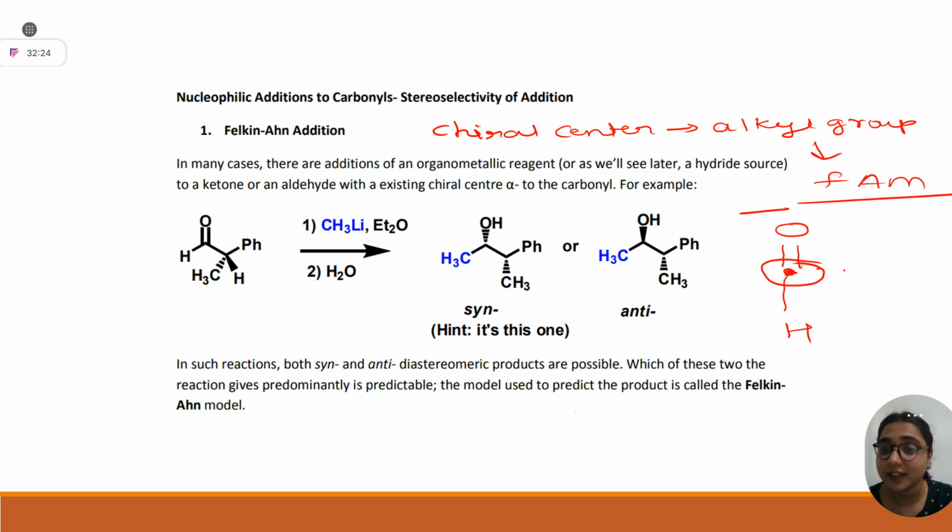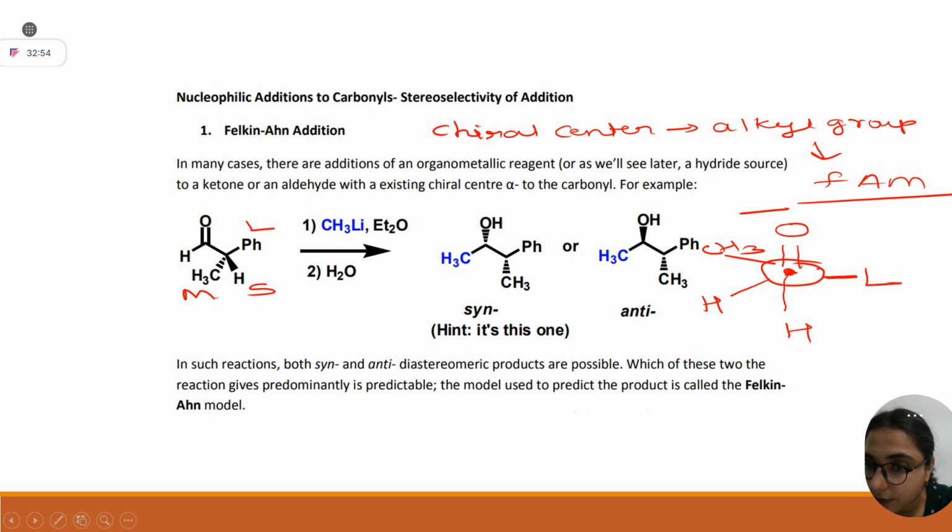But what the Felkin-Anh model says is to put L, the large group, perpendicular to your carbonyl, and the small group close to it. And here your methyl. Among these three groups, which is large? You have to decide large, small, medium. So it is obvious large is your phenyl group, medium is your methyl group, and small is your hydrogen.